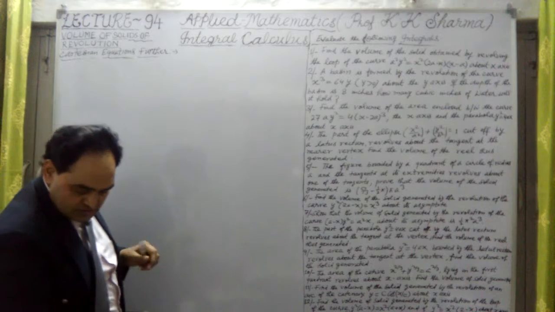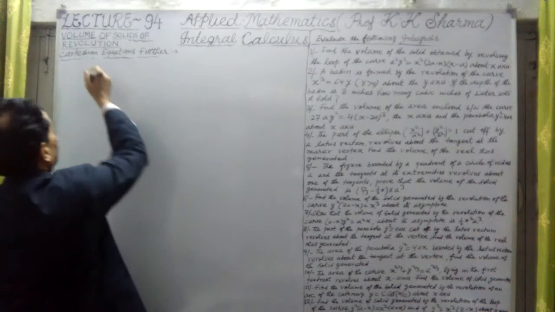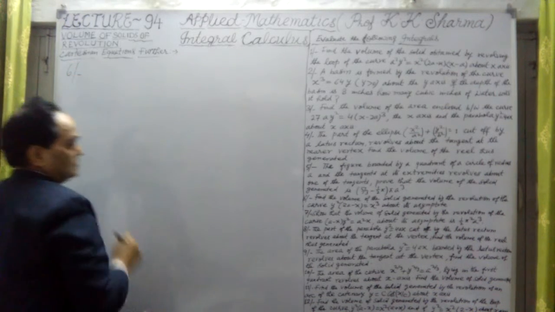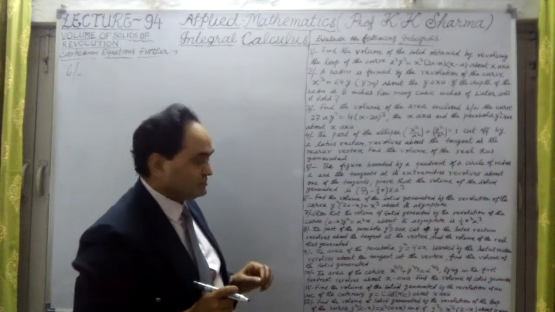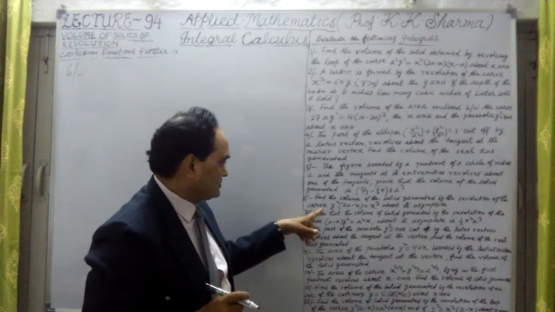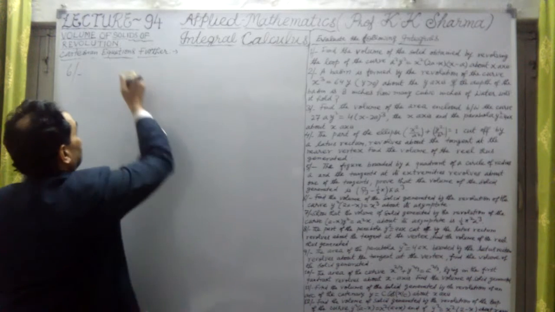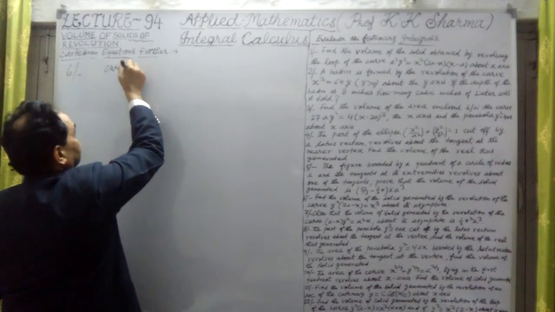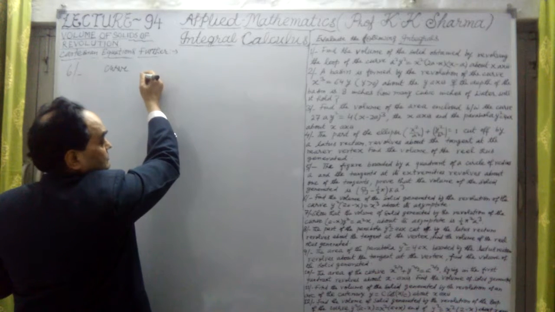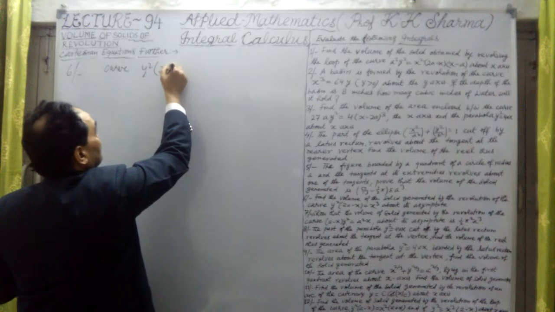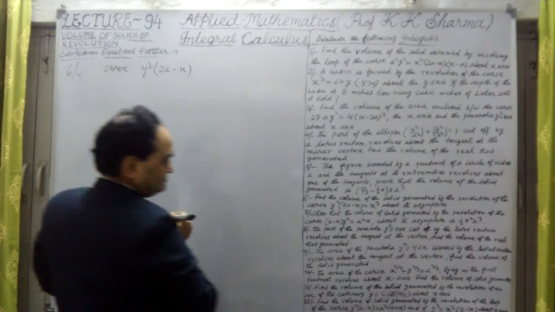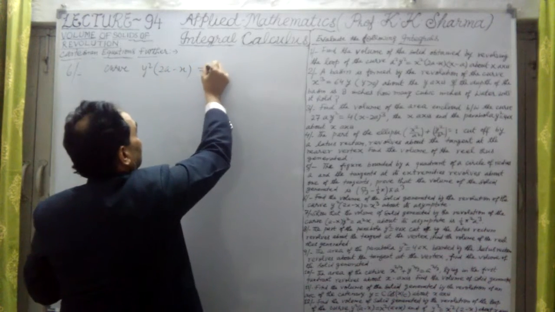Now this is question number 6. Find the volume of the solid generated by the revolution of the curve y square into 2a minus x is equal to x cube, about its asymptote.